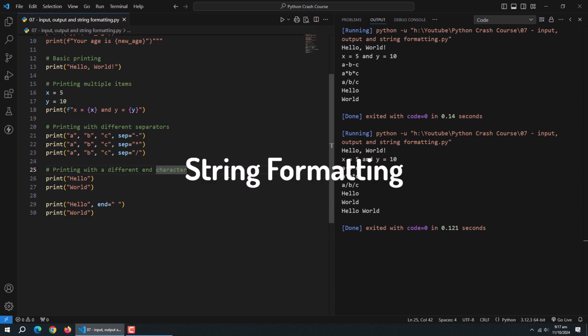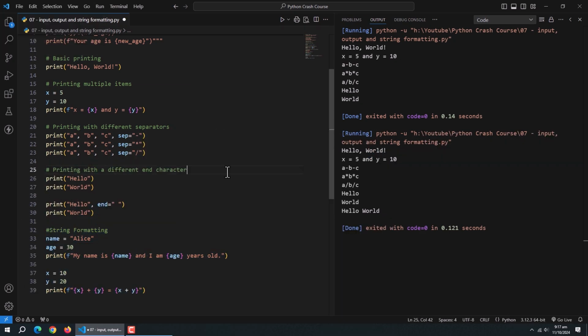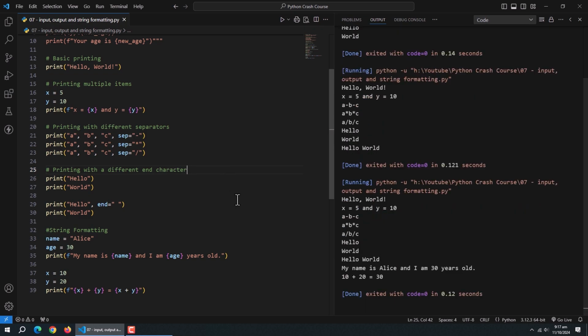Next comes string formatting. String formatting is extremely useful to display the variables inside the strings. For string formatting, we use the F letter before the string. Like here we created a print method and used this F letter before the string. It allows us to display a variable or to include an expression inside the string. Like, we use this addition operator here to add both variables. With this, the section is complete.